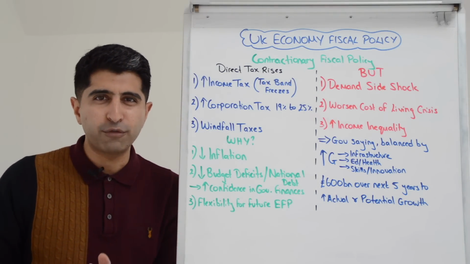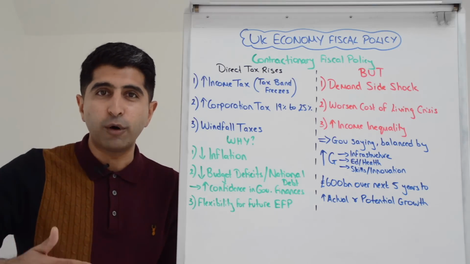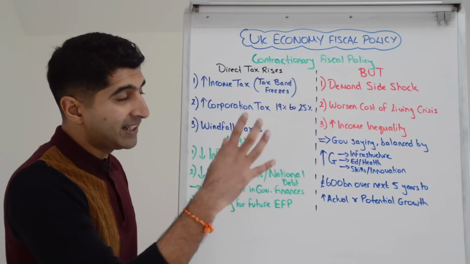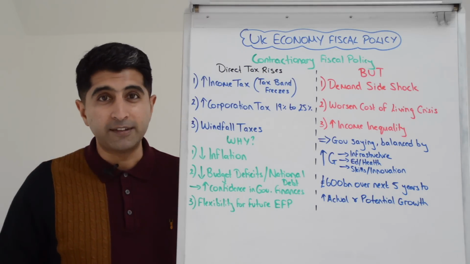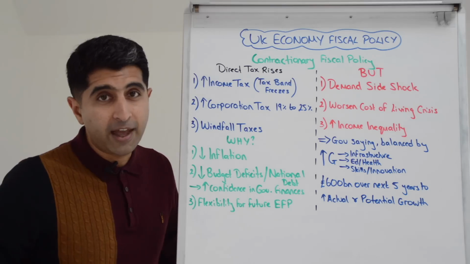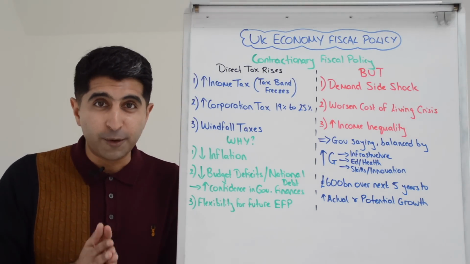We are not seeing the fruits of these policies just now. We know our forecast growth rate is negative this year, but they're saying give it time. The next few years, we should see growth coming back in the UK. We need to wait and see. It doesn't look like this is offsetting that at the moment. Certainly these tax rises are damaging UK macro performance as we speak, but who knows over time if they're going to be correct. So that, guys, is all the major context you need with fiscal policy at the moment.